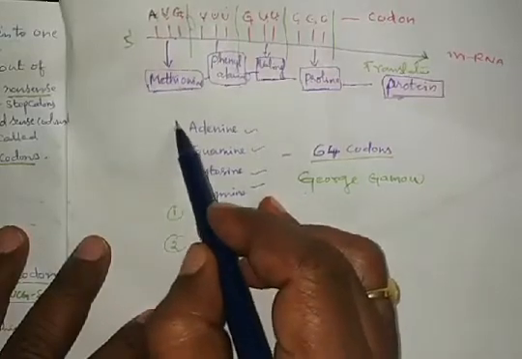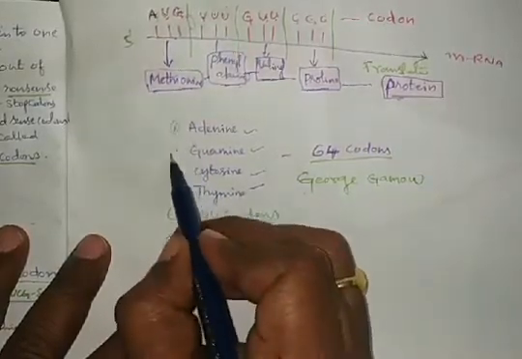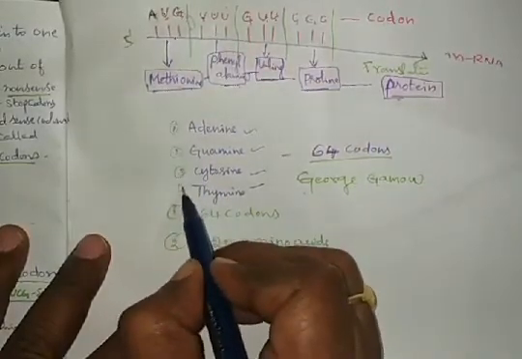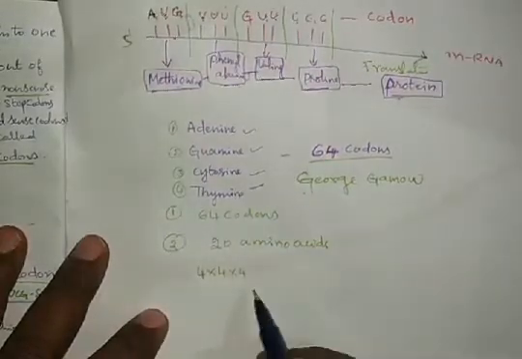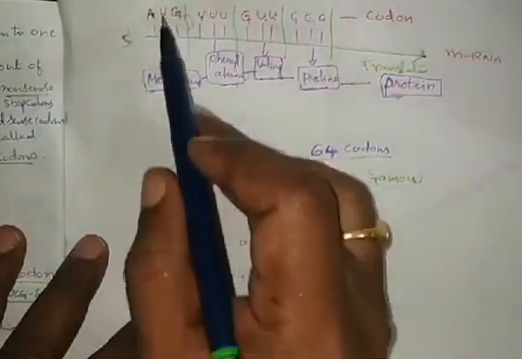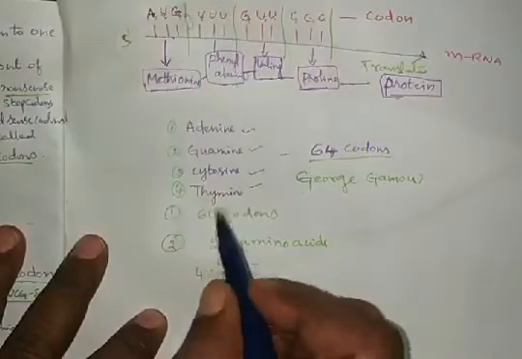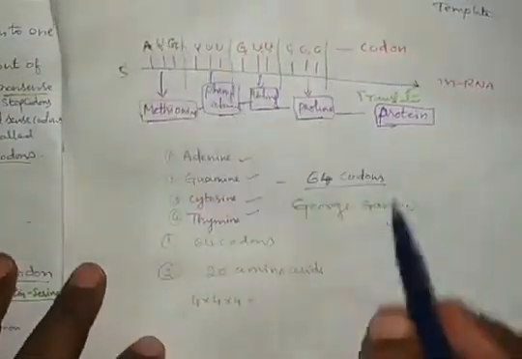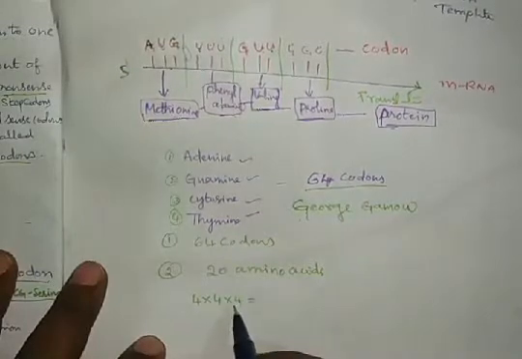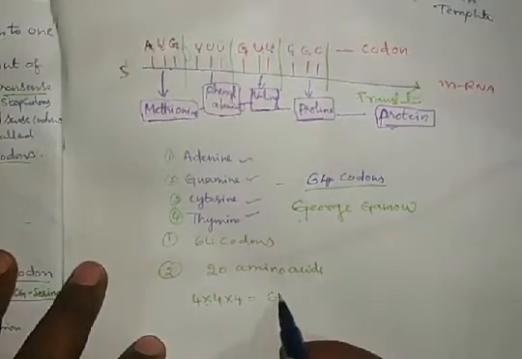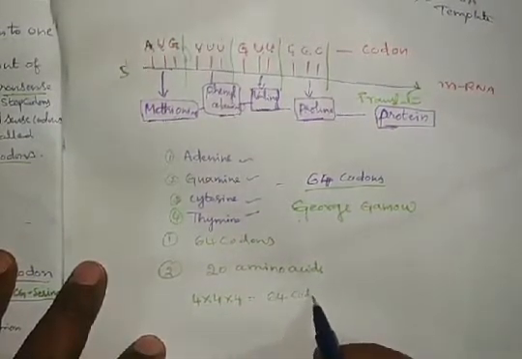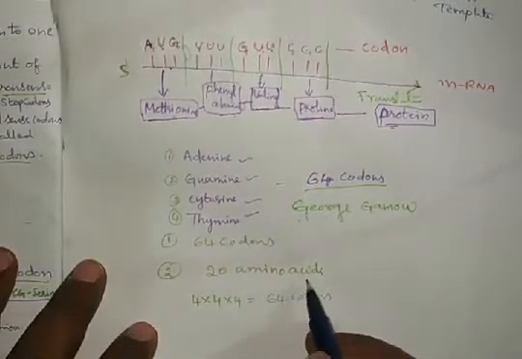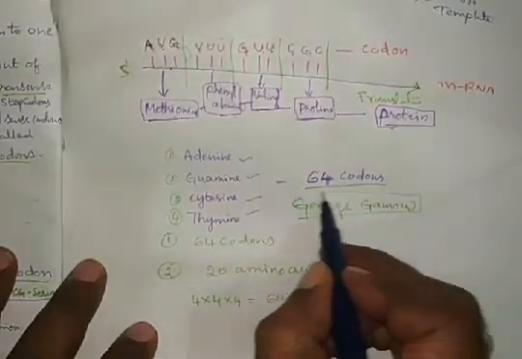How many nitrogen bases are there? 4 nitrogen bases are there. With these 4 nitrogen bases, each codon has 3 nitrogen bases. In a codon, 3 nitrogen bases are there. With this, 4 into 4 into 4, 64 codons are formed. This is the idea of George Gamow.